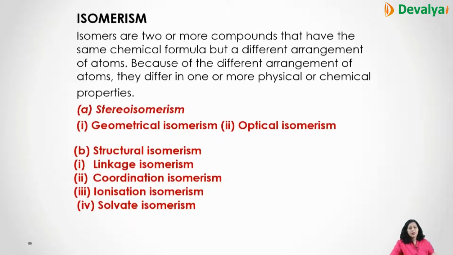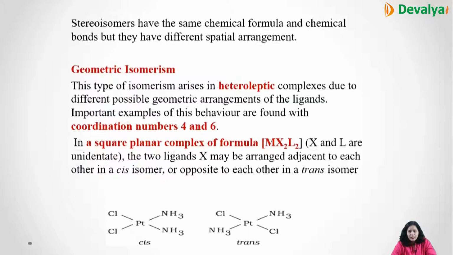So our next topic is isomerism. Iso means same, mers means type. So these are two or more compounds that have the same chemical formula but different arrangement of the atoms, and they also differ in one or more physical and chemical properties. They are of two types, stereoisomerism and structural isomerism. Stereo are of two types, geometrical isomerism and optical isomerism. Structural isomerism are of four types: linkage, coordination, ionization and solvate isomerism. Now we'll study it in detail.